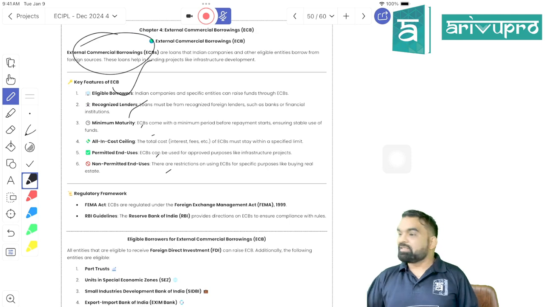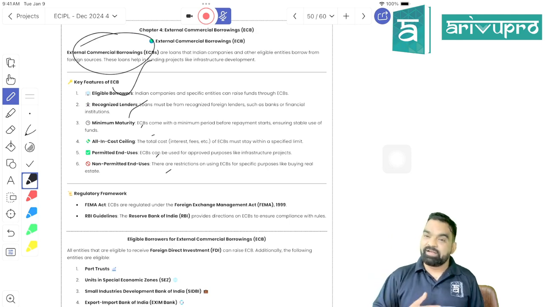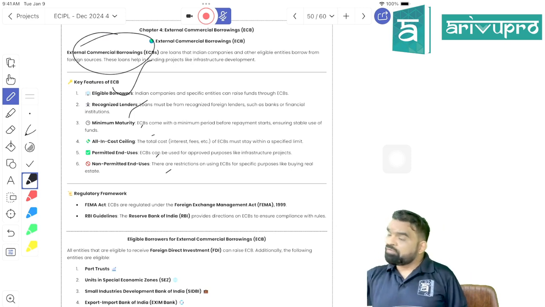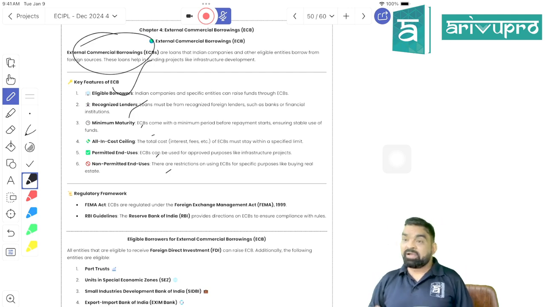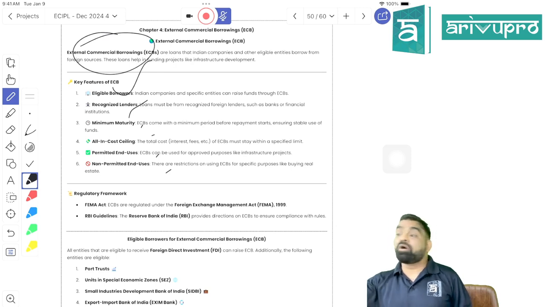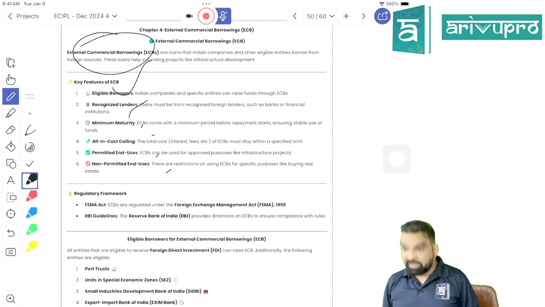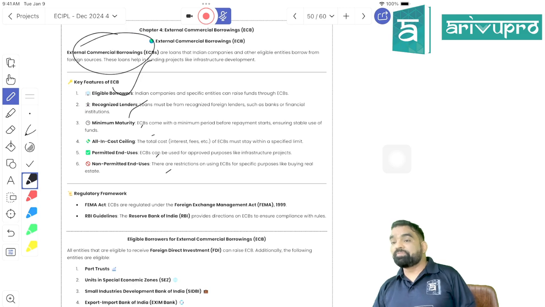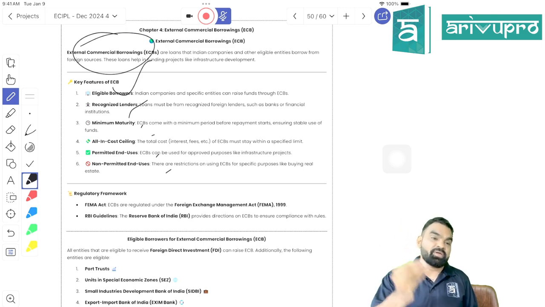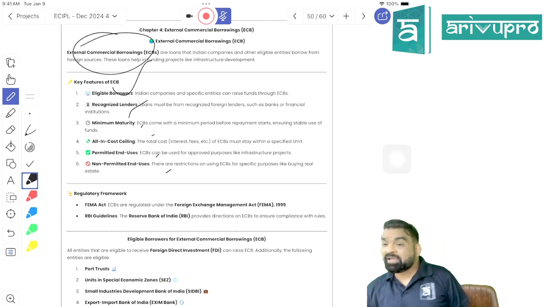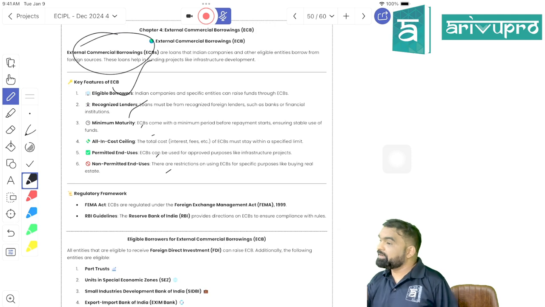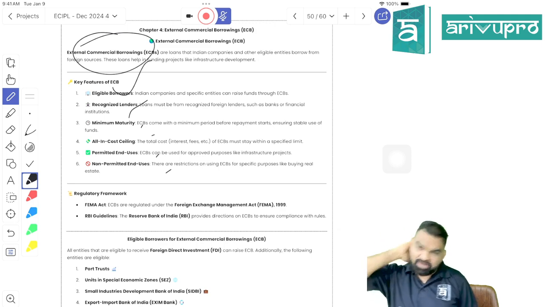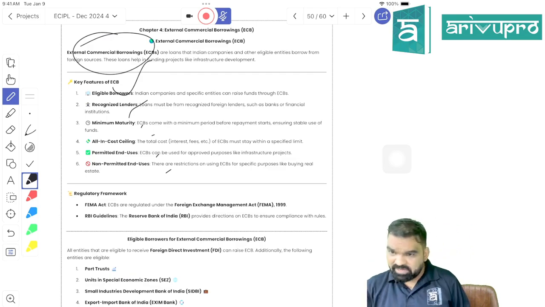So ECB is nothing more than a loan that has been taken by an Indian party from a foreign bank or foreign institution, a foreign borrowing, right? It will be a capital account transaction regulated by RBI. It will be for commercial purpose, not for personal purpose, right? And 6 things are going to be determined by whom, beta? Reserve Bank of India. Is it clear? Nothing can be regulated by Parliament of India. Everything is going to be regulated by RBI. Is it clear? Manageable, students, manageable.